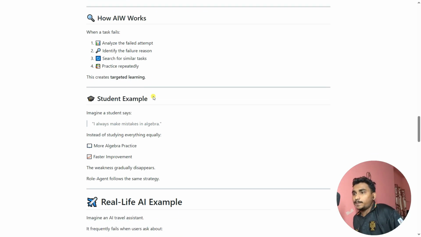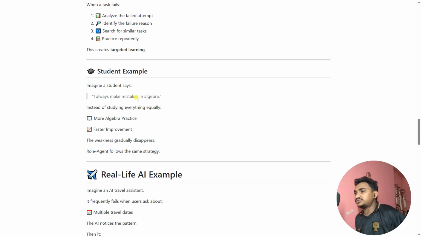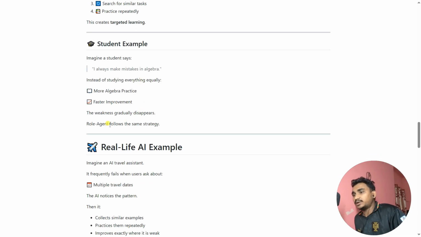Now, let's see one student example. Imagine a student says, I always make mistakes in algebra. So instead of studying everything equally, you can give your focus to algebra practice. Okay, you give your attention to algebra practice and you get fast improvement. But if you have, let's say, 10 subjects and you just read everything, this time you don't get any perfection in algebra. Okay. So the weakness gradually disappears. The world agent follows the same strategy, meaning it finds which part of the technique you have weakness in.